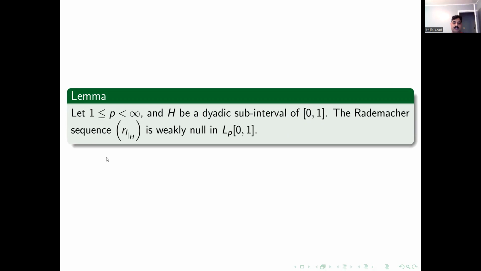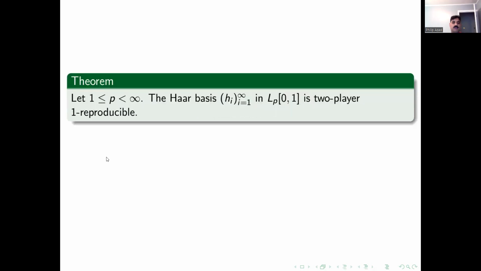Observe that the Rademacher sequence, whenever it is restricted to any dyadic subinterval, is weakly null. And any isomorphic image of a weakly null sequence is weakly null. So when we look at the image of these Rademachers, they are going to be equally weakly null also. So here is the theorem.